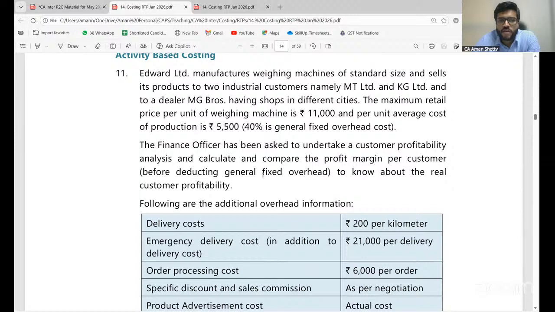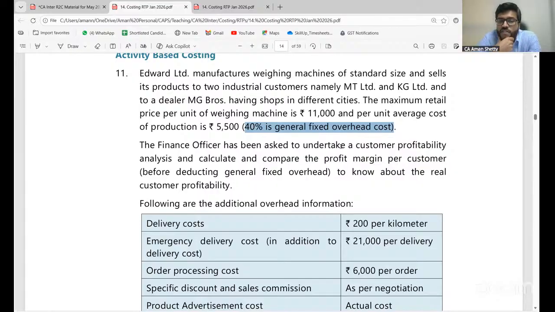Okay, this is for all of you. Edward Limited manufactures weighing machines of standard size and sells its product to two industrial customers, namely MT Limited and KG Limited, and to a dealer, MG Bros. So, three of them, having shops in different cities. The maximum retail price per unit of weighing machine is rupees 11,000, and the per unit average cost of production is 5,500. 40% is general fixed overhead cost. So in this, 40% is fixed overheads. Did you understand? Of the 5,500, 40% is general fixed.